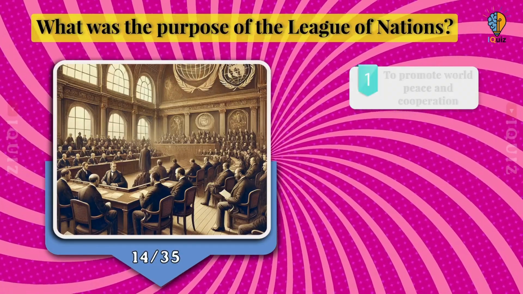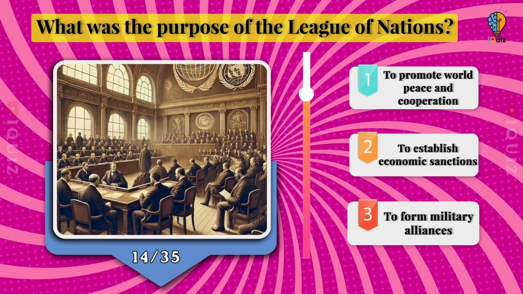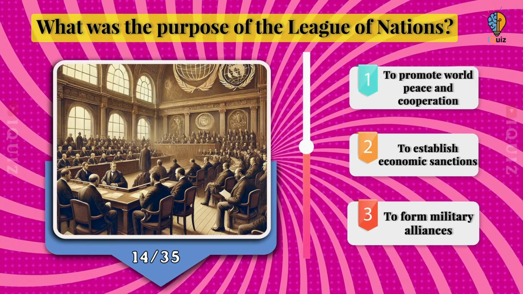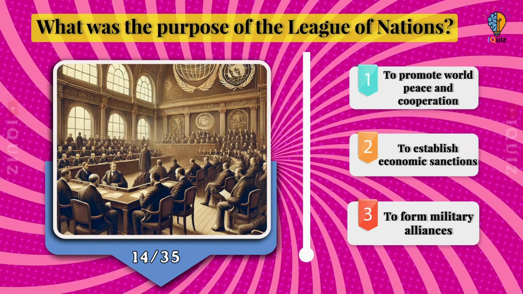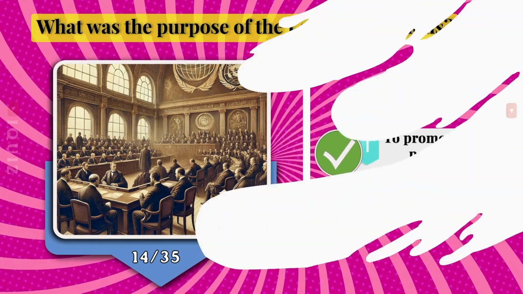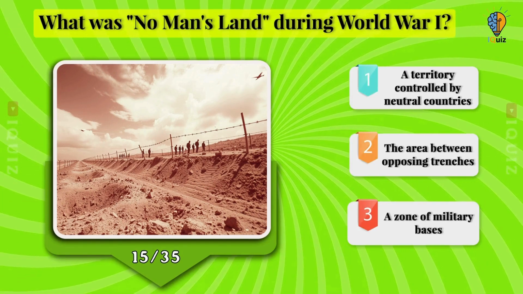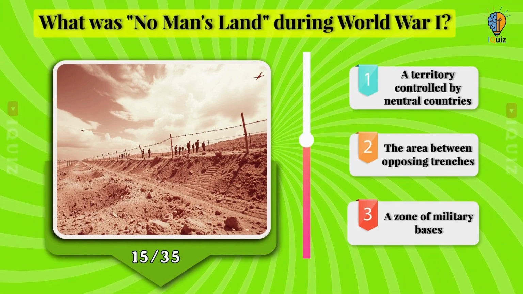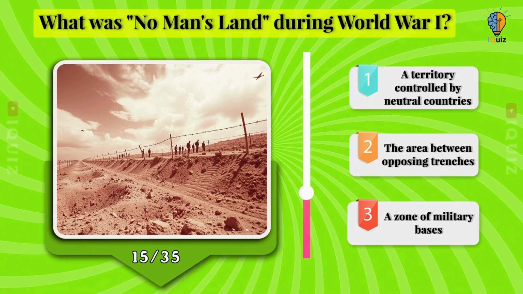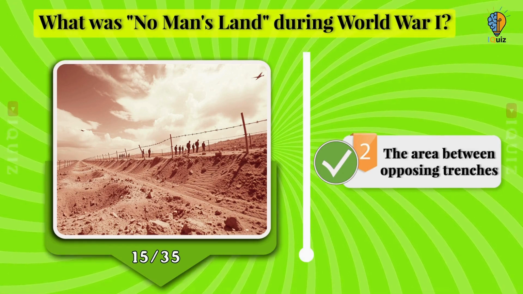What was the purpose of the League of Nations? To promote world peace and cooperation, to establish economic sanctions, or to form military alliances? To promote world peace and cooperation. What was no man's land during World War I? A territory controlled by neutral countries, the area between opposing trenches, or a zone of military bases. B. The area between opposing trenches.